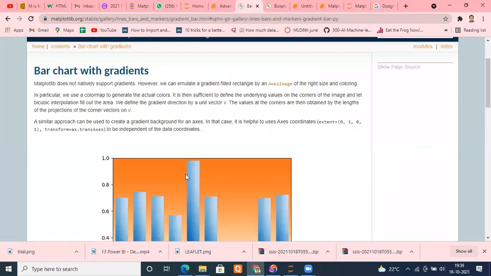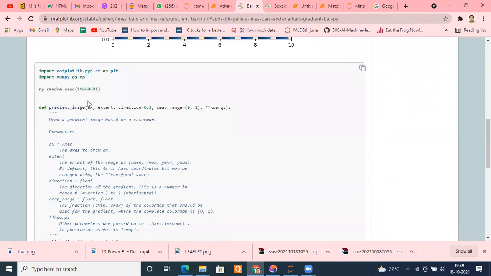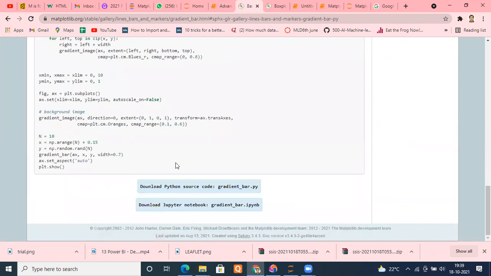Bar chart with gradient you want to see, this is available. What is their code? You can see that. You can indirectly use them. Even code are available. See, Jupyter notebook, Python notebook, everything is there. That's why Python is getting popular. So much support is there.